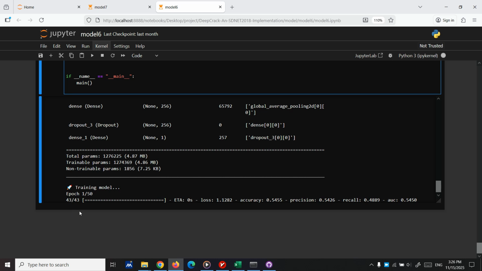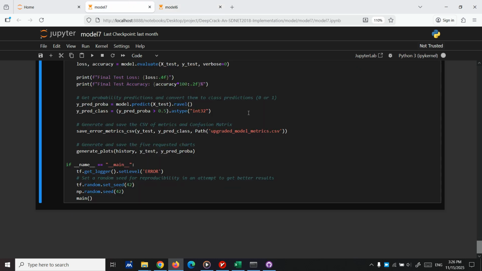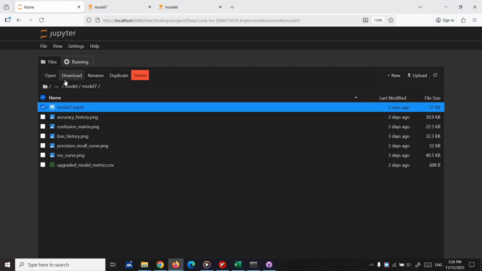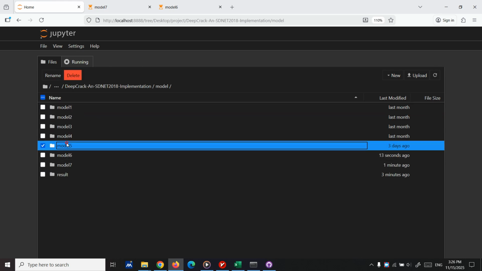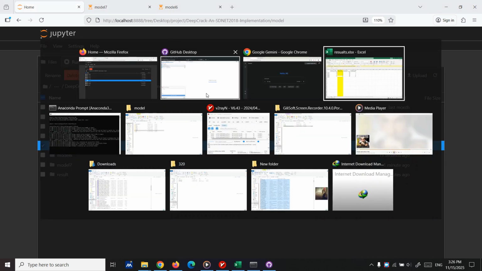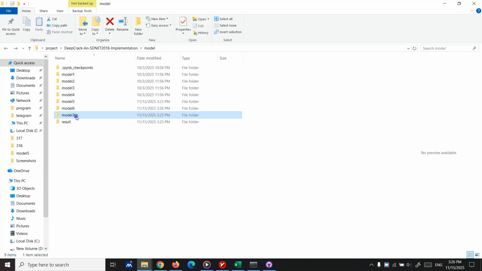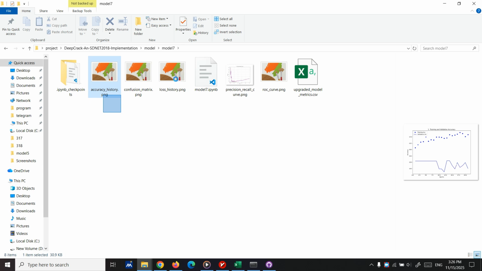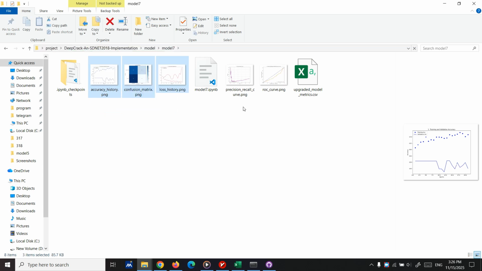You can see the epochs are going to take time, but it's nothing bad. It's just a protocol. Now let me copy model 5. Oh, sorry, before that I need to delete something from model 7. These things are all going to be created newly.